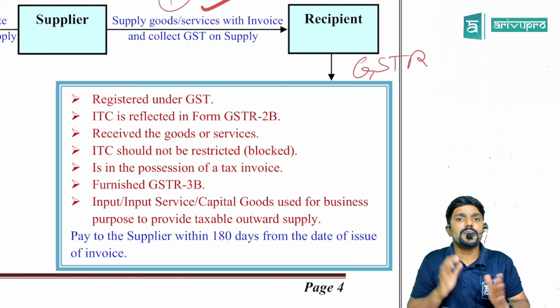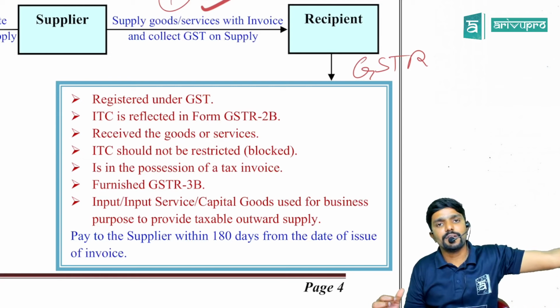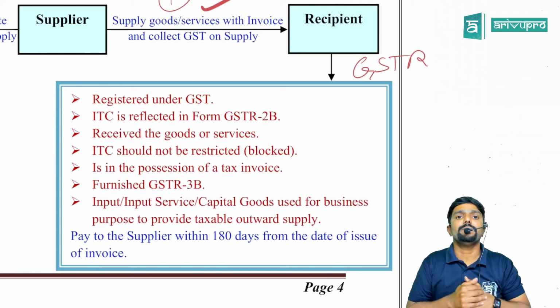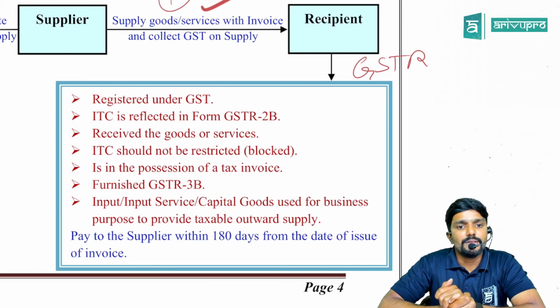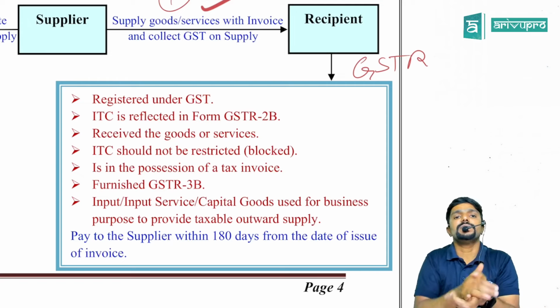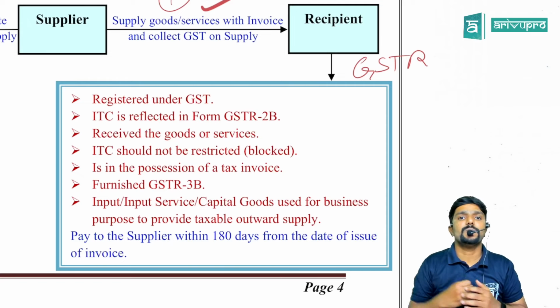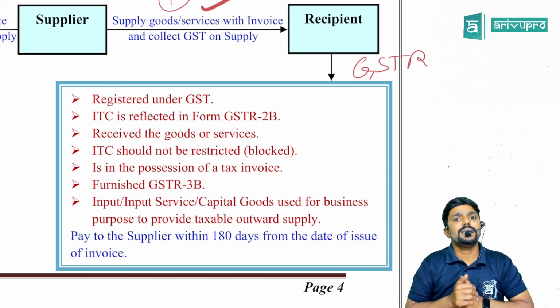So in his GSTR-3B, he has to declare his output tax on outward supply, then claim the credit of input tax, and the remaining he will pay through the electronic cash ledger. So the credit eligible to the recipient is claimed through GSTR-3B, guys. Then the input, input service or capital goods should be used for business purposes to provide taxable outward supply. That means whatever the recipient has taken as inward supply should be used in his business to provide taxable outward supply. Sir, what if the recipient's outward supply is exempt, can he claim input tax credit?